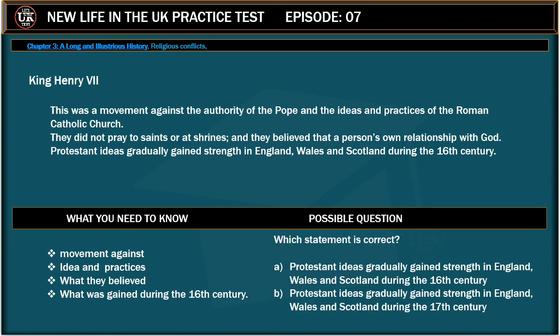Possible question is, which statement is correct? Protestant ideas gradually gained strength in England, Wales and Scotland during the 16th century. Protestant ideas gradually gained strength in England, Wales and Scotland during the 17th century. Correct answer is, Protestant ideas gradually gained strength in England, Wales and Scotland during the 16th century.